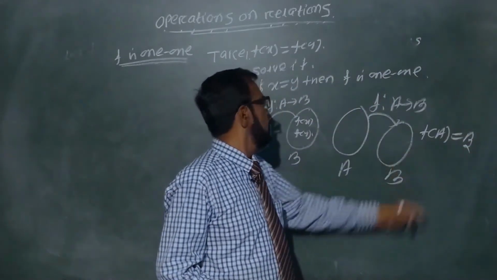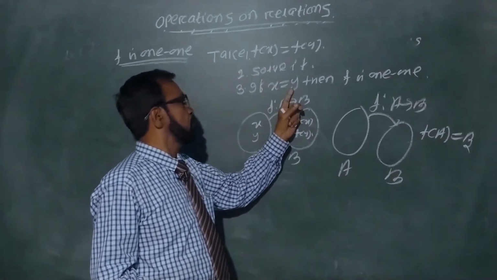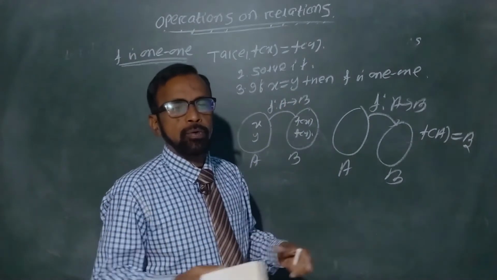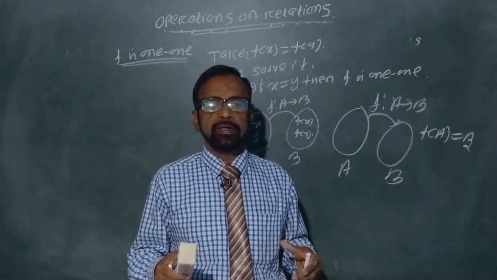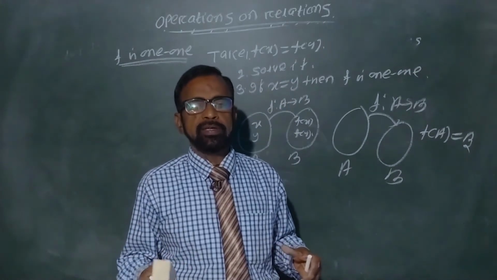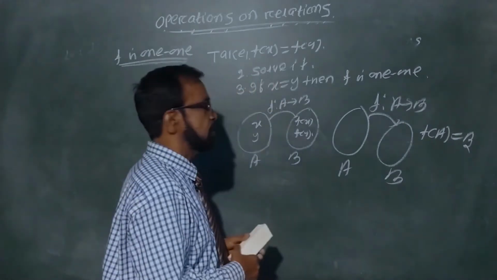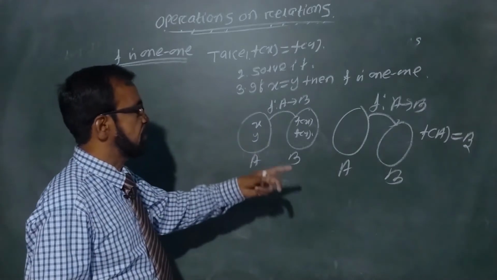When the function is one-one and onto, that means injective as well as surjective, then we say that the function is bijective. Bijective function means one-one plus onto.